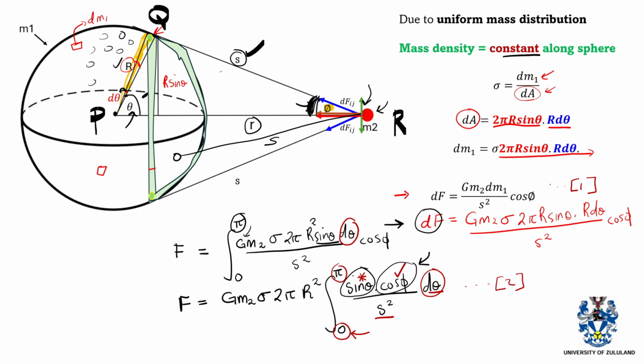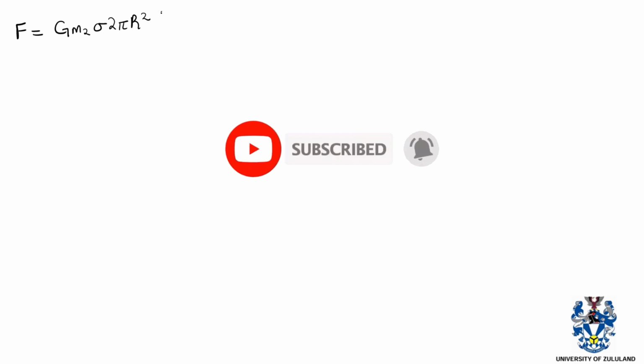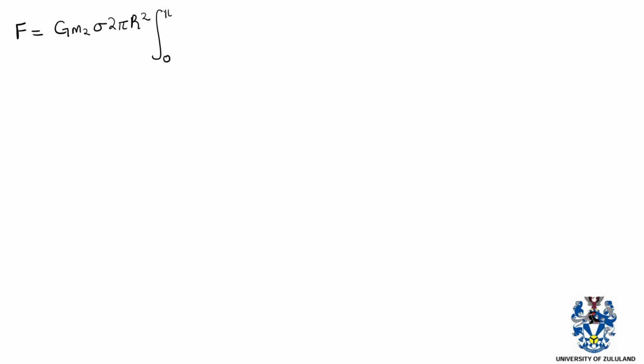So we'll just rewrite the equation one more time. Remember that our equation was saying that F is equal to G M2, and then here we had 2 pi, then r squared, and then this was into the integral from 0 to pi of sine theta cos phi over s squared d theta. To transform this into a new integral, we basically have to express it now in terms of s.